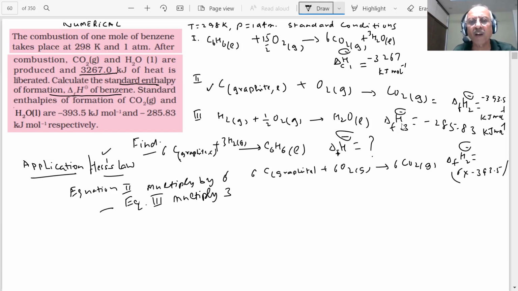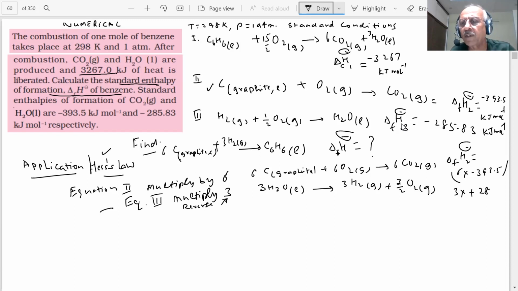I am subtracting, which means reversing: reverse and multiply by 3. It becomes 3H2O giving 3 hydrogen and 3 by 2 oxygen gas. When I reverse, the sign is reversed: 3 into plus 285.83. This is the delta H3 value. Got it?